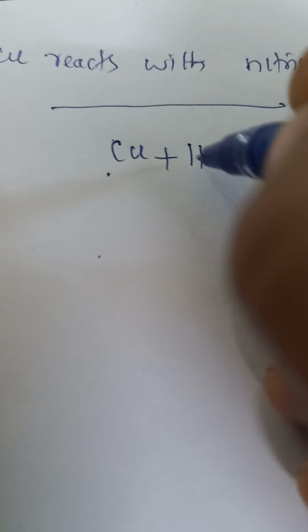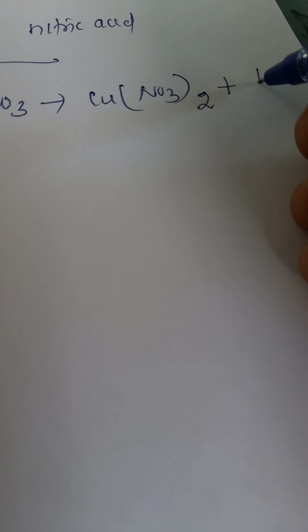Primary: copper with nitric acid forms copper nitrate Cu(NO3)2 plus nascent hydrogen. Producing nascent hydrogen means it is the primary step. Here we are getting 6H because 6 nitric acid molecules react. So you have to balance. Now I did balance: 3 molecules here, and here also 3.